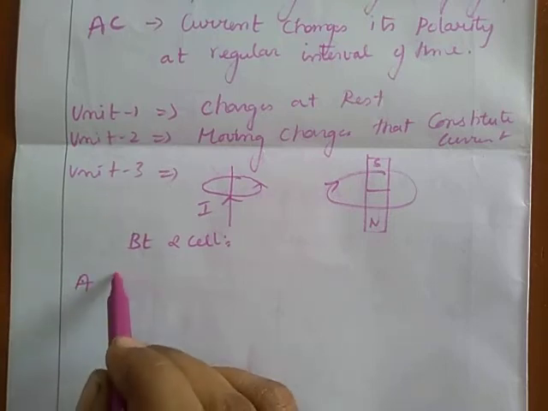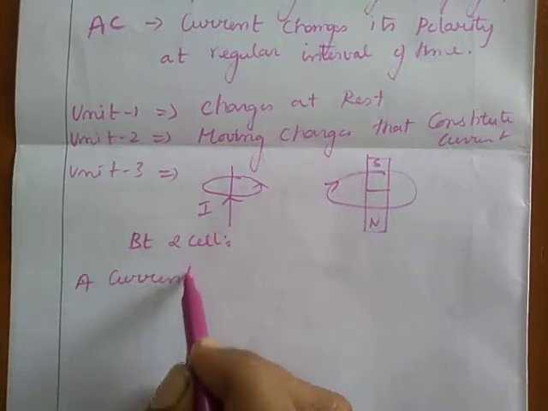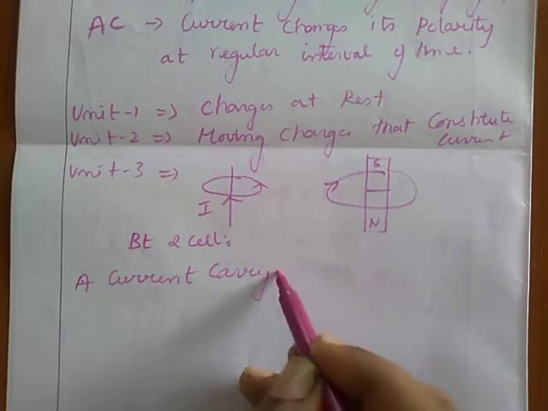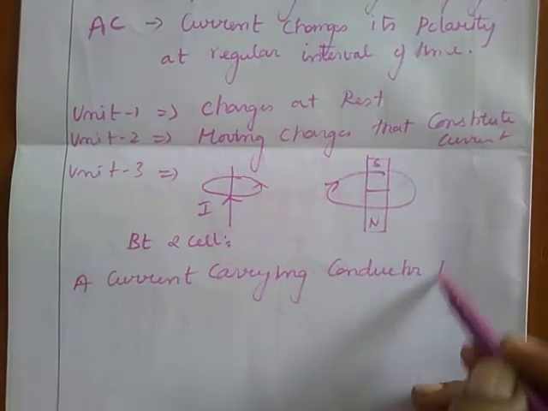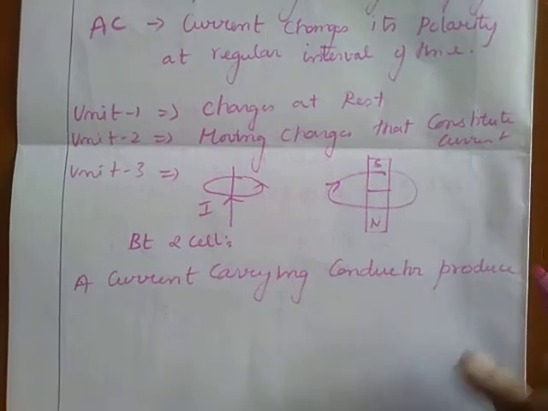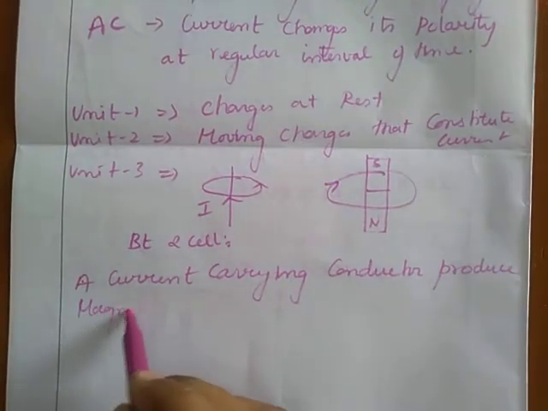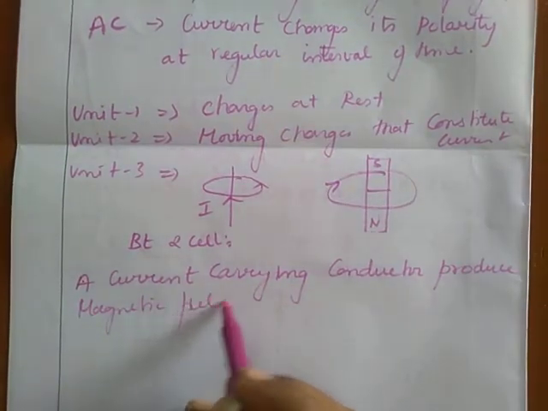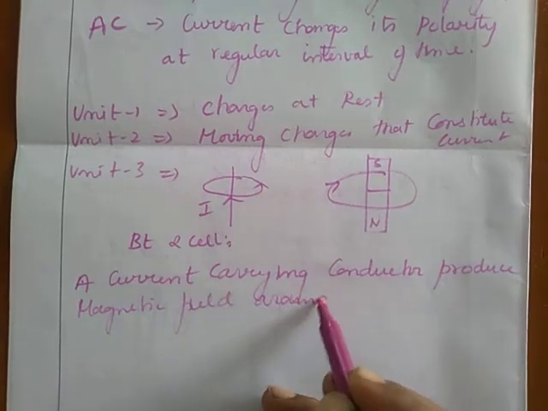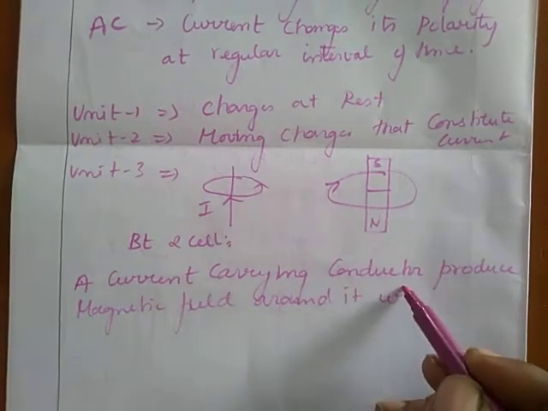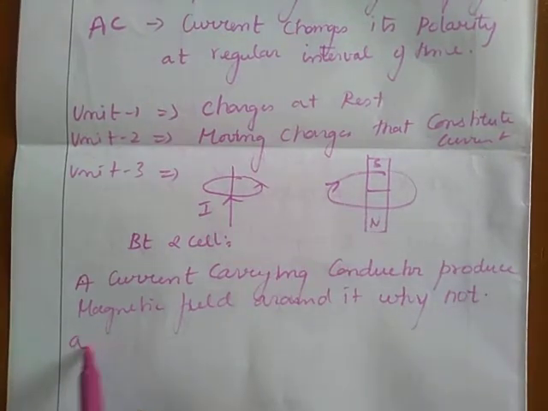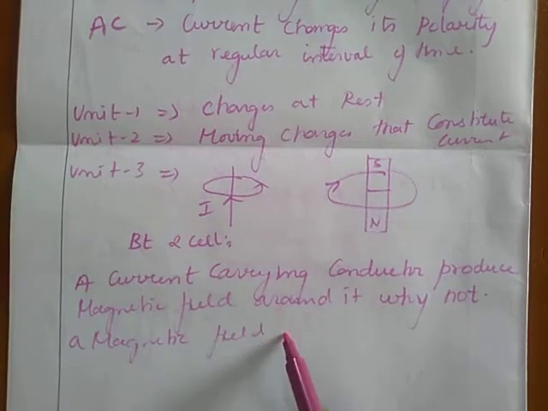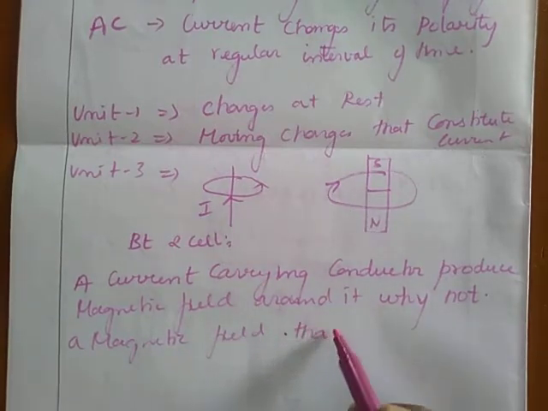That question is: a current carrying conductor produces a magnetic field around it, so why not a magnetic field that can produce current?